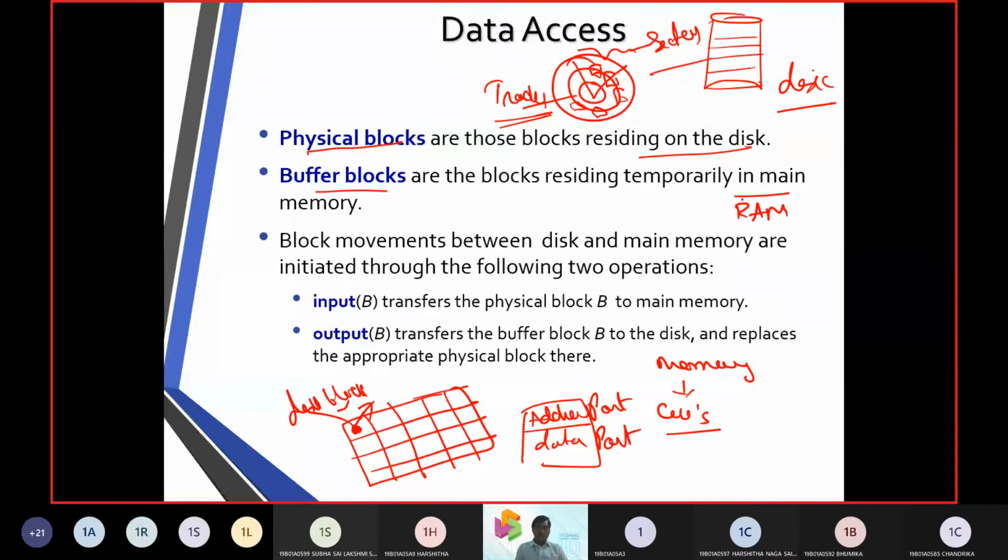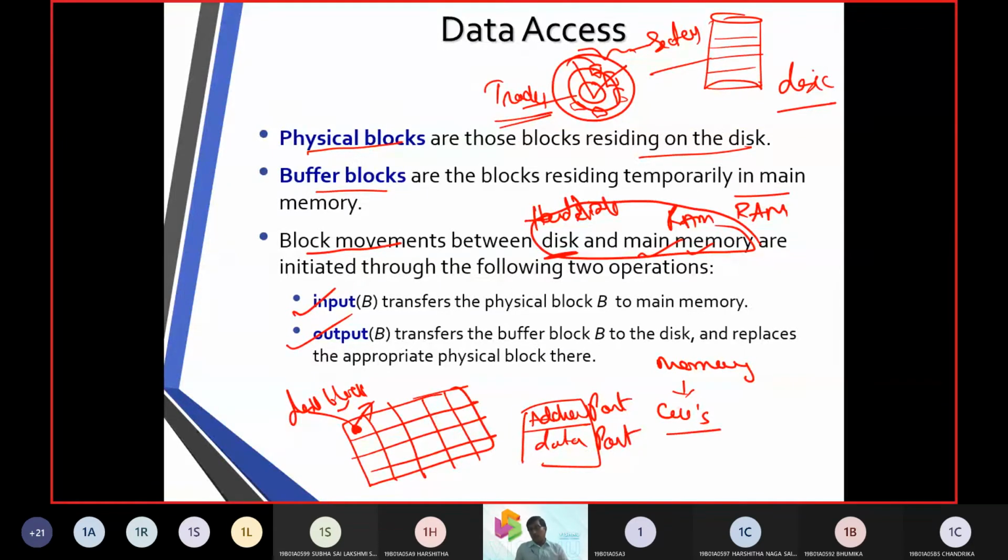There is block movement between the hard disk and the main memory, where we can do either an input operation or an output operation.